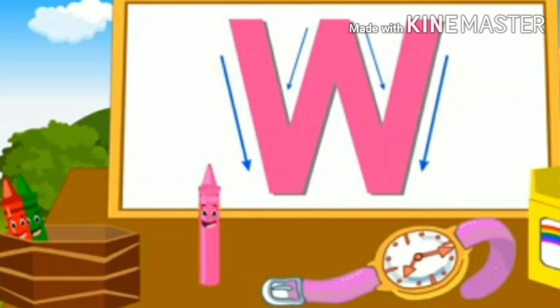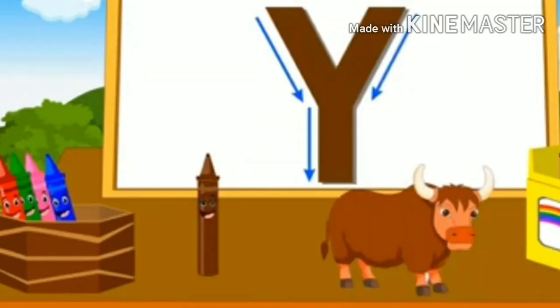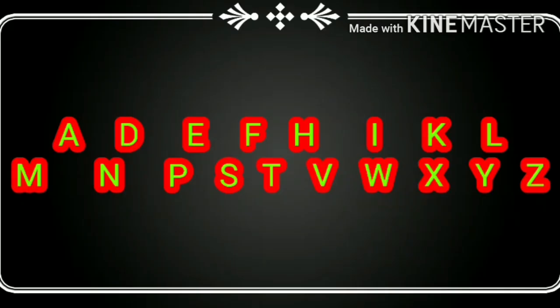Which letter is this? Capital letter X. Capital letter Y. Capital letter Z. These all letters are completed in previous videos.